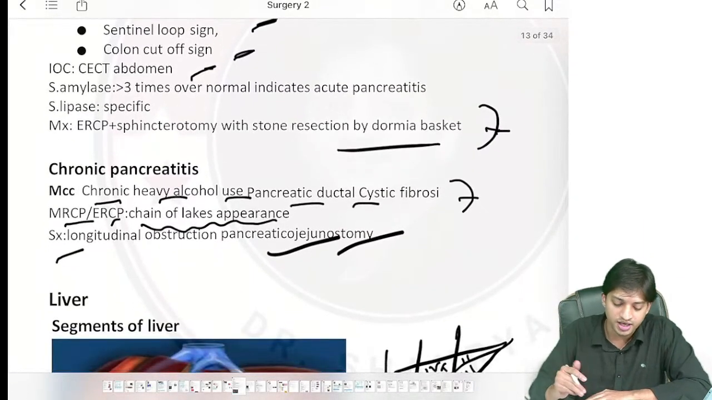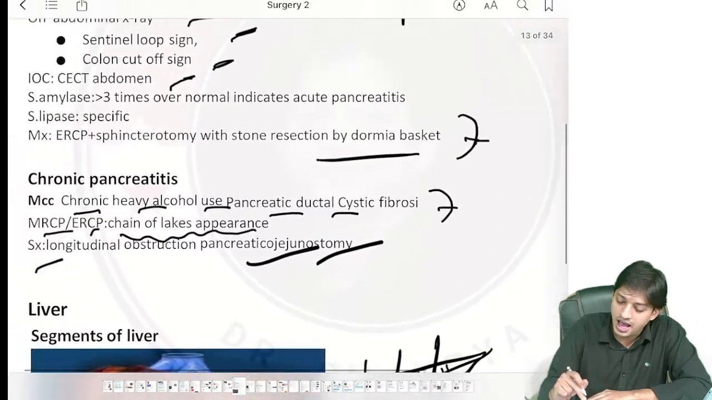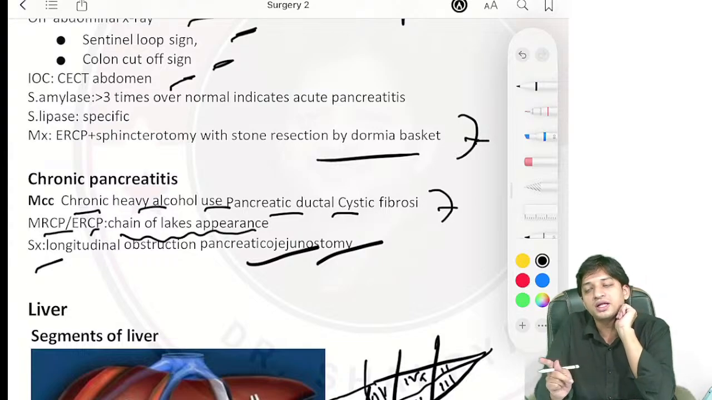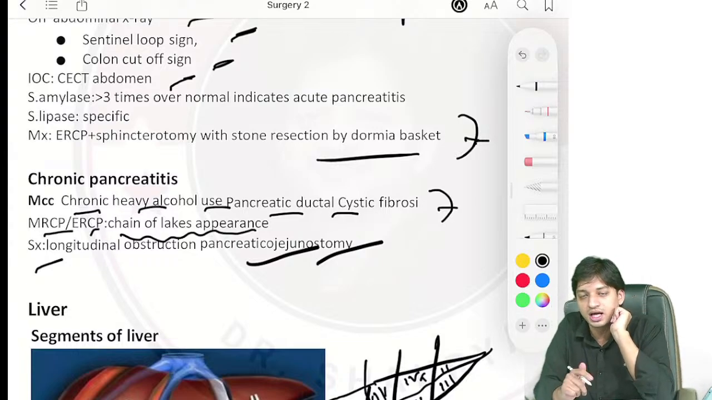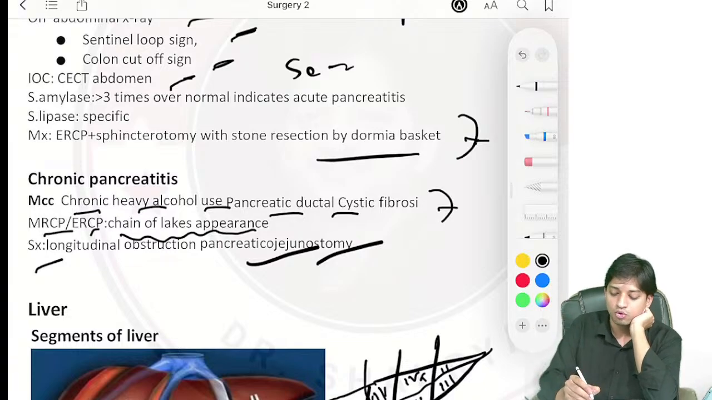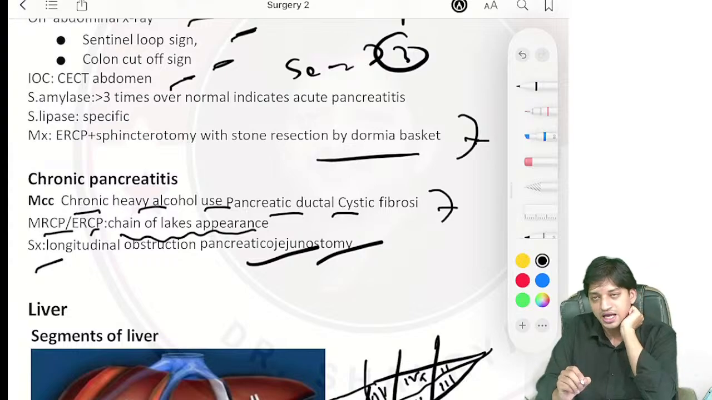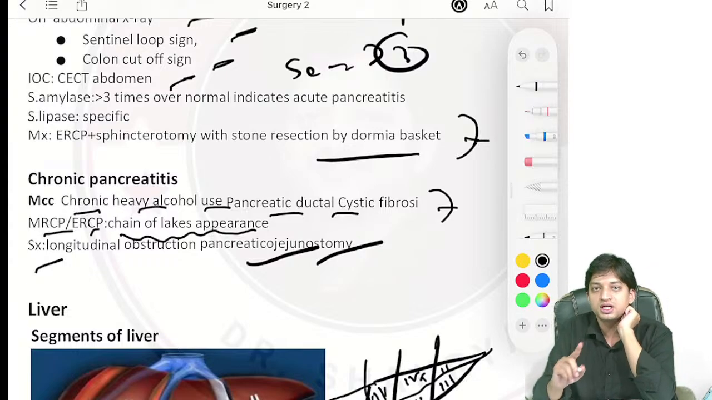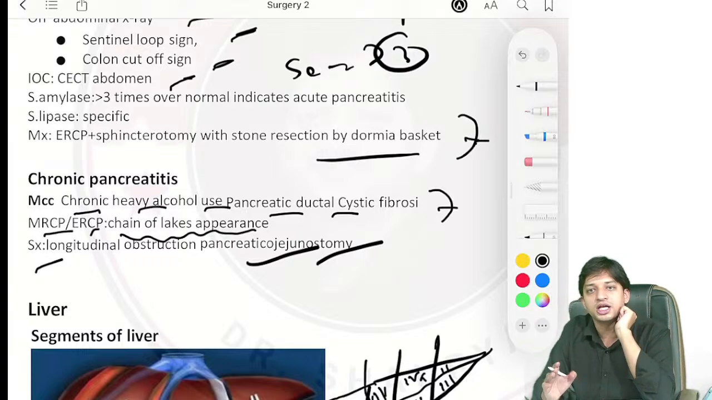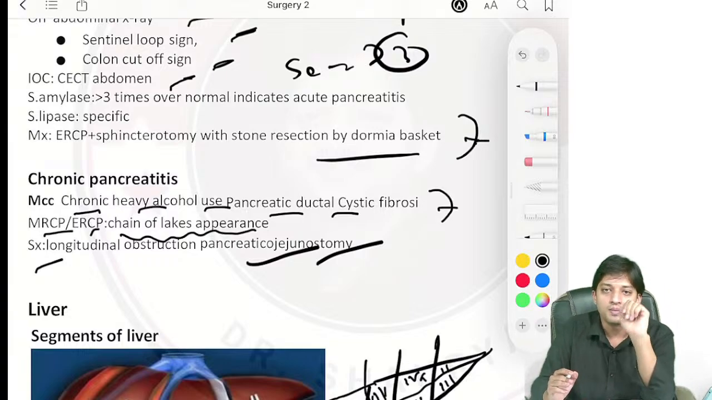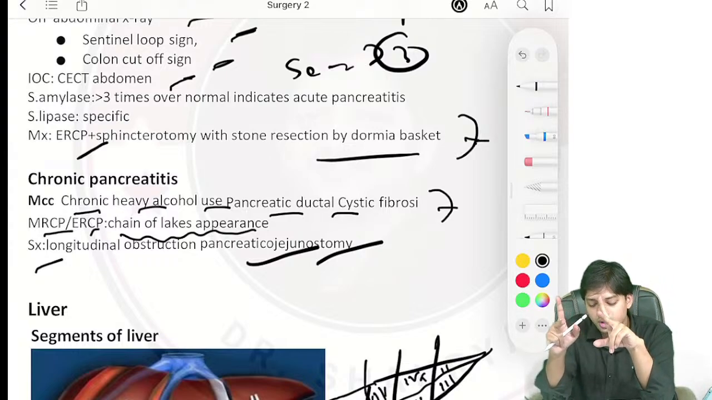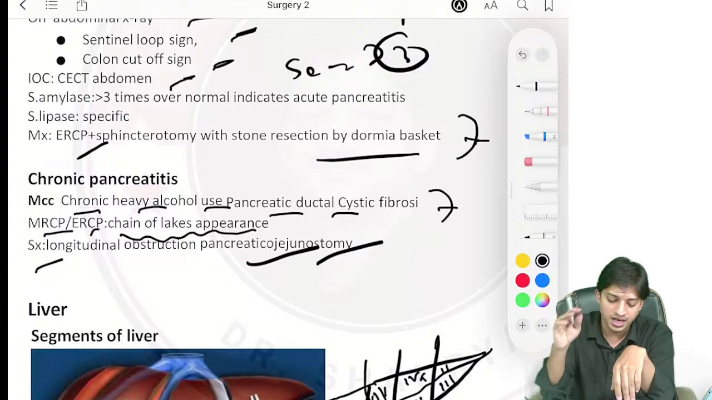Investigation of choice for pancreatitis again is CECT abdomen. And before CECT abdomen, just a minute, you also have to go for some pathological or biochemical parameters, and they are serum amylase and lipase. Serum amylase and lipase will be highly elevated. More specifically, serum lipase is very specific for pancreatitis, but if the amylase level is elevated more than 3 times, right, it is also indicative of acute pancreatitis. Now, management is ERCP. Then you do the sphincterotomy with stone removal by Dormia basket.